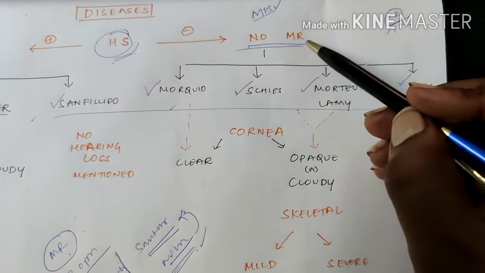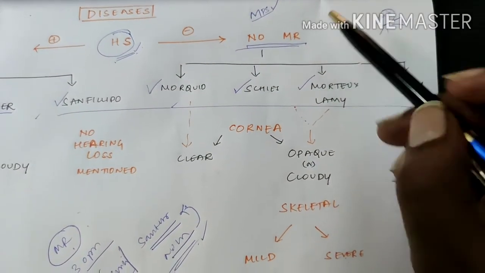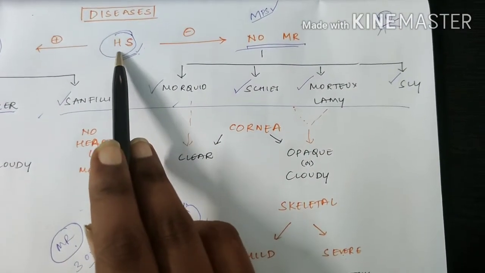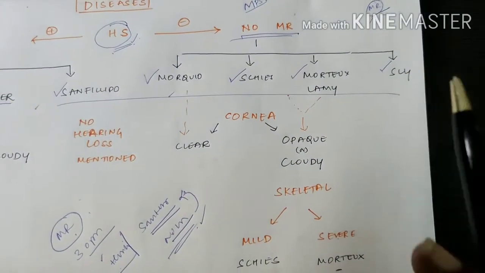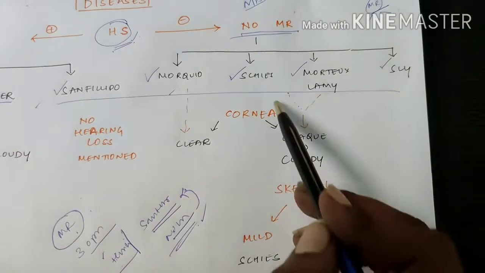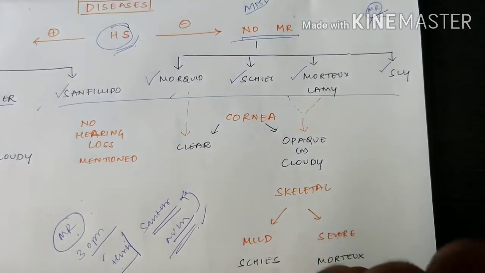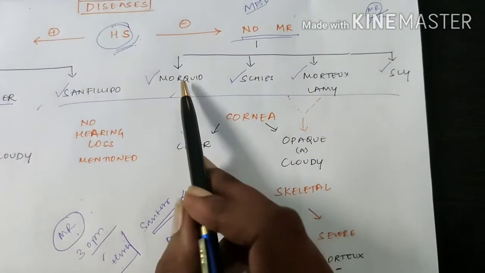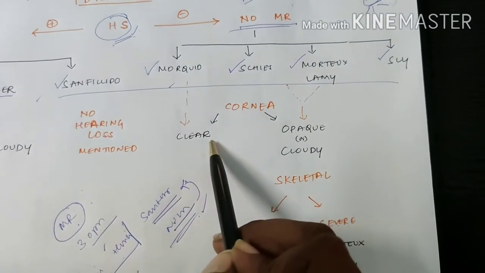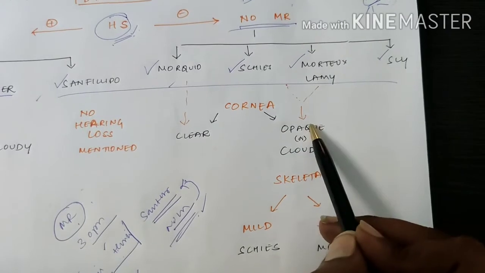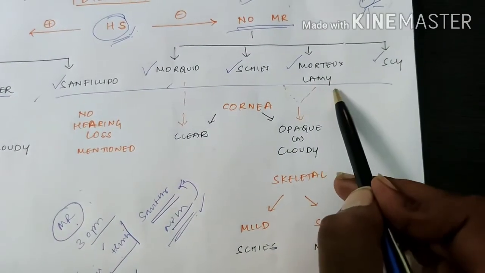Now let's go to no mental retardation. No heparan sulfate, no mental retardation. There will be 4 diseases. Same like Hunter and Hurler, apply cornea here. If the cornea is clear, that is Morquio. If the cornea is cloudy, Sly and Maroteaux-Lamy.